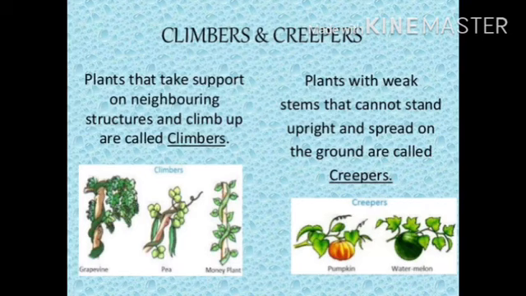For example, plants like mint, pudina, and gourd have weak stems that spread on the ground and cannot stand upright. Such plants are called creepers. Some plants like peas and money plant have weak stems that take support of the neighboring plant to climb up. Such plants are called climbers.